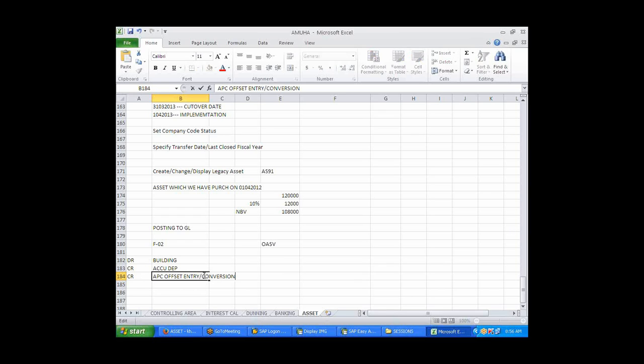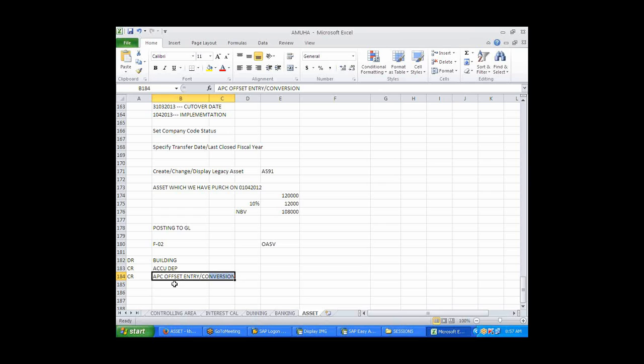Is this an automatic entry or do we have to do it manually? No, you need to create one manually. Now whatever entry is there, it should get reversed later, right? Yeah, later it should get reversed, posted during the trial balance upload. When you upload the trial balance, later you reverse that entry, so it will get nullified.